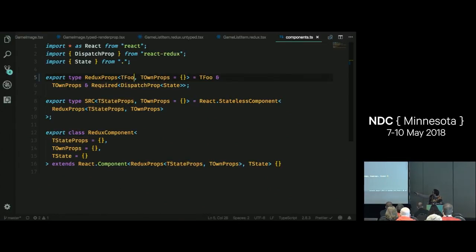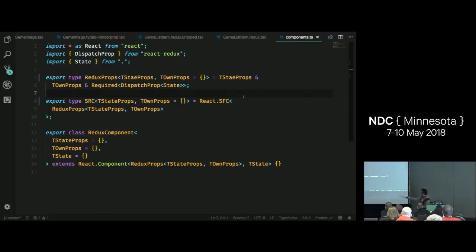So we have tfoo, which are our state props, own props, etc. So that's just a shorter way to do that. And then we encapsulate the React.StatelessComponent. And you're going to make fun of me because what I should have done is I should have done SFC, right? So now we have stateless functional component.